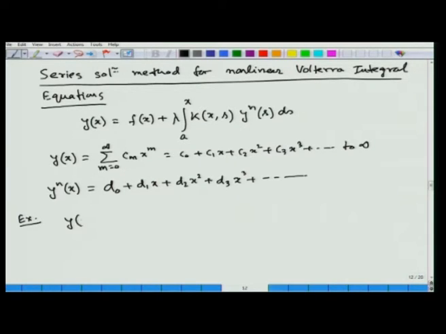that is y x is equal to 1 minus x square minus x cube by 3 plus integral 0 to x y square s ds. Here we are assuming y x is equal to sigma n running from 0 to infinity C n x to the power n.